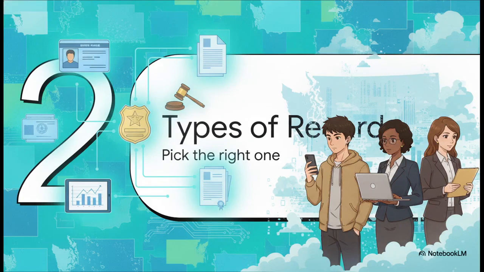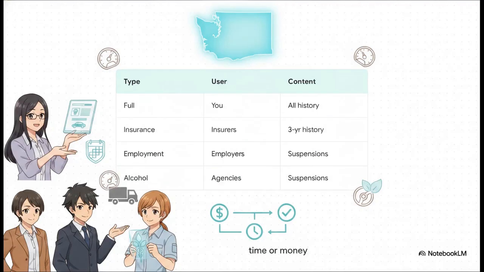Moving right along, let's look at Section 2, Types of Driving Records. Washington law is actually really strict about categorizing this data to protect your privacy, meaning there are 4 distinct types of driving records. First up is the full record, which you can get for yourself, and it shows absolutely everything: convictions, collisions, the whole 9 yards. Second is the insurance record, showing only a 3-year history of violations and collisions, which is specifically used for creating and renewing policies. Third is the employment record, used by employers and transit authorities. And finally, the alcohol/drug record, used by treatment facilities.